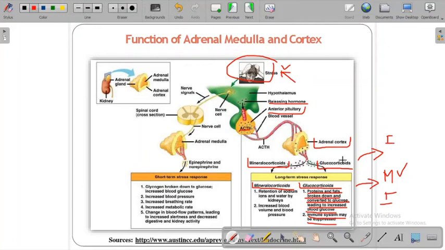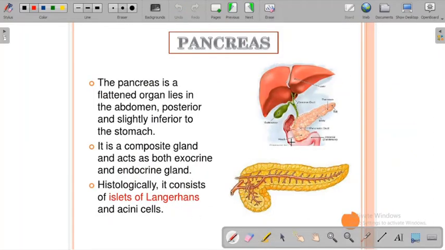The same glucocorticoids or mineralocorticoids have a similar structure, and we call them steroids, guys. Now I guess you will know what is meant by steroids. The short-term stress hormones cause glycogen to break down into glucose, and increase blood pressure, breathing rate, and metabolic rate. These are all activities being done.